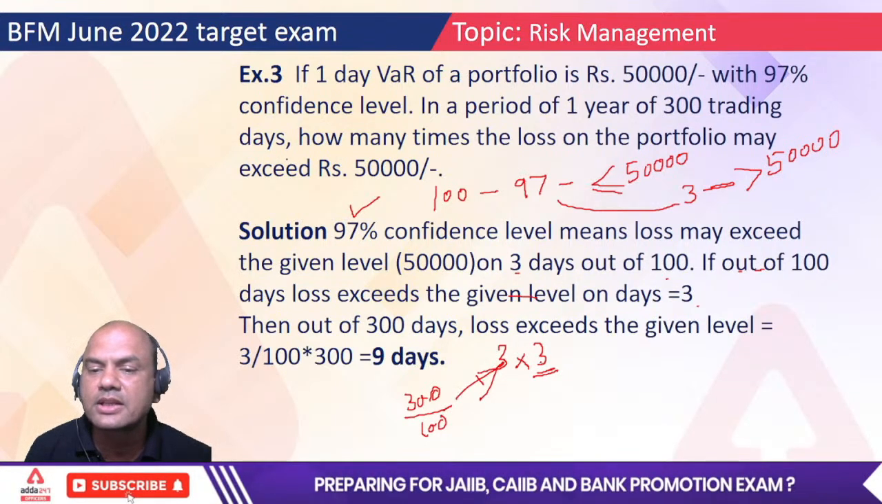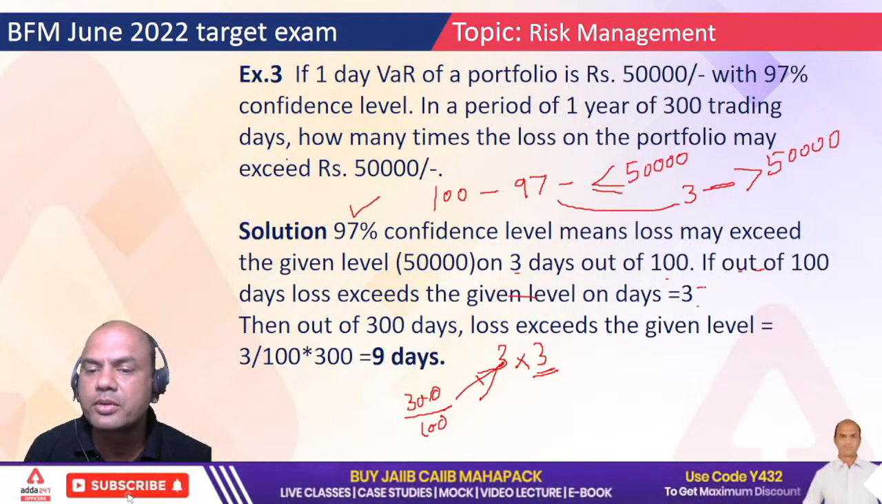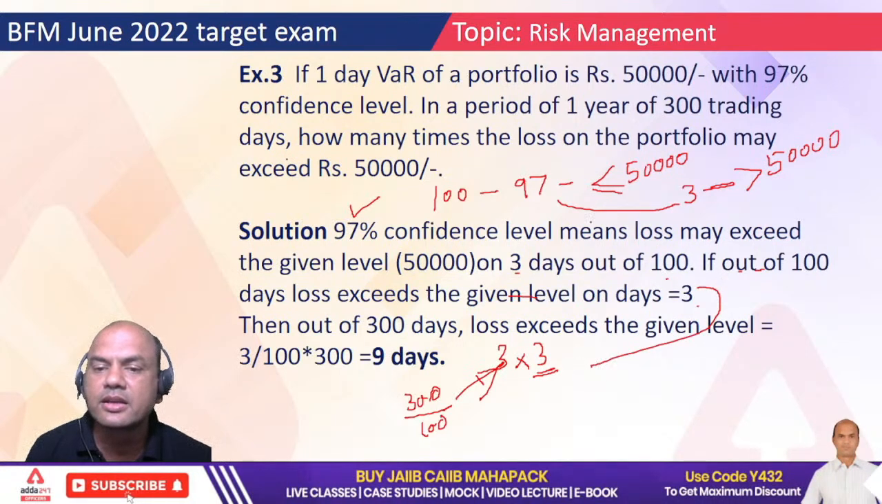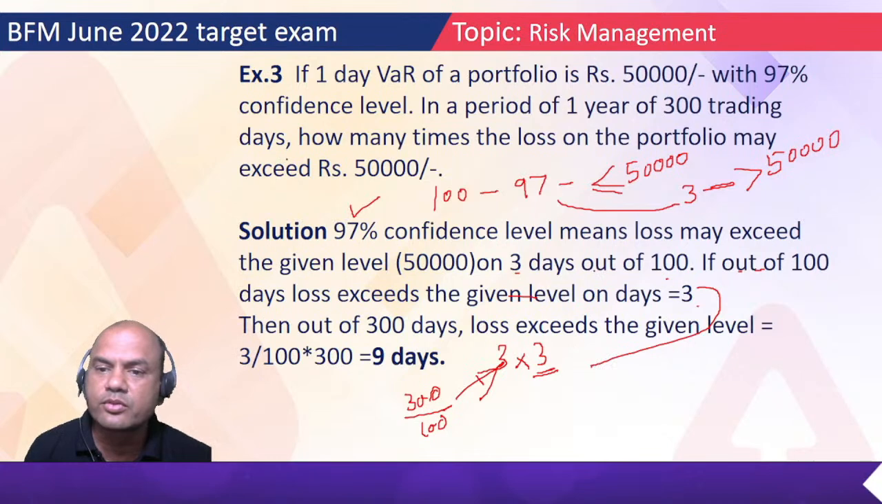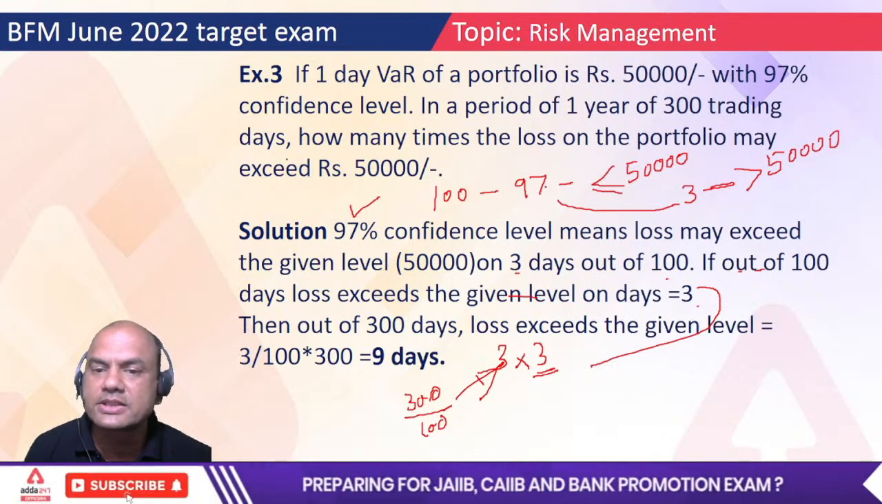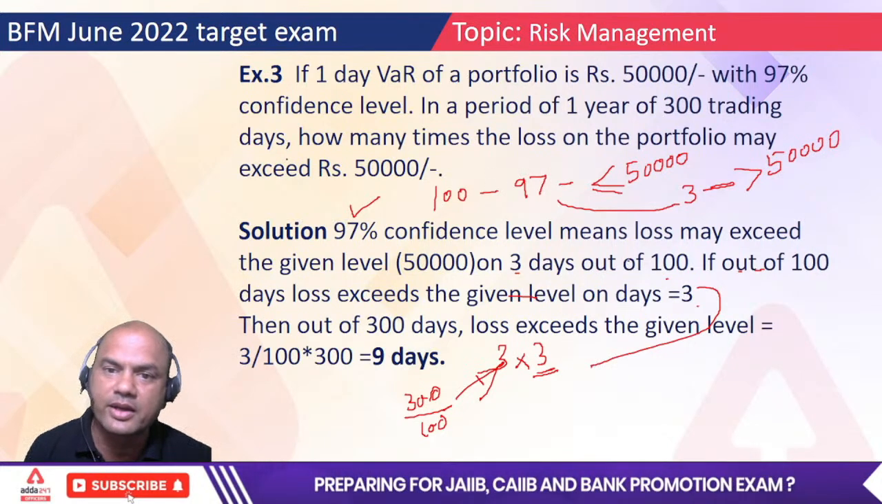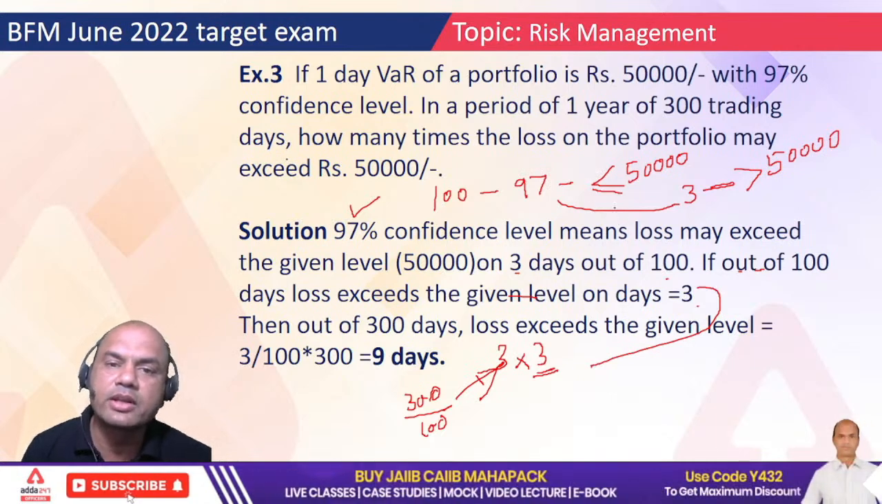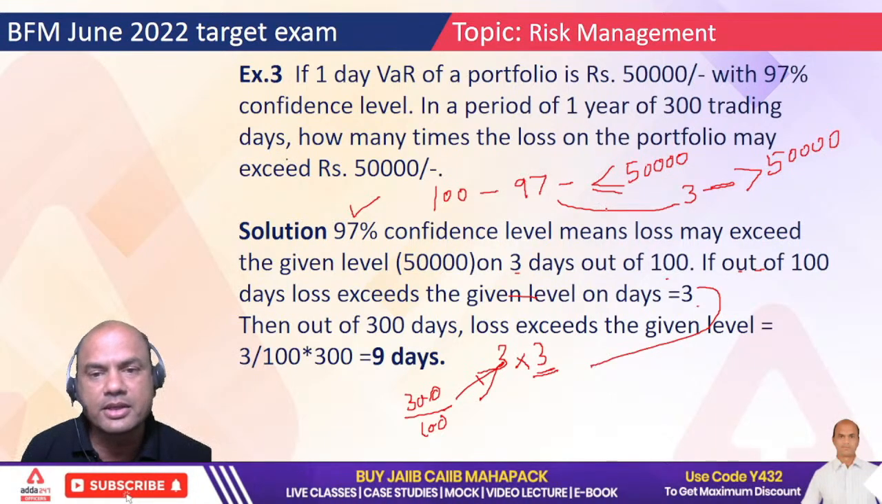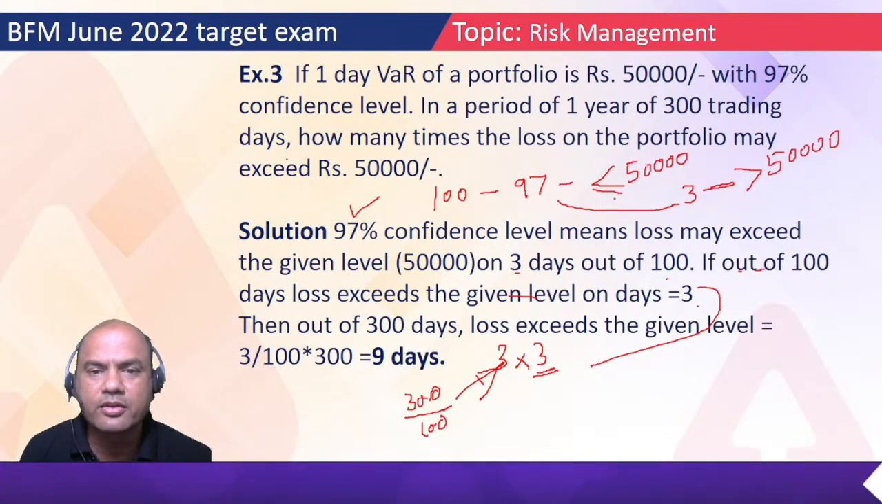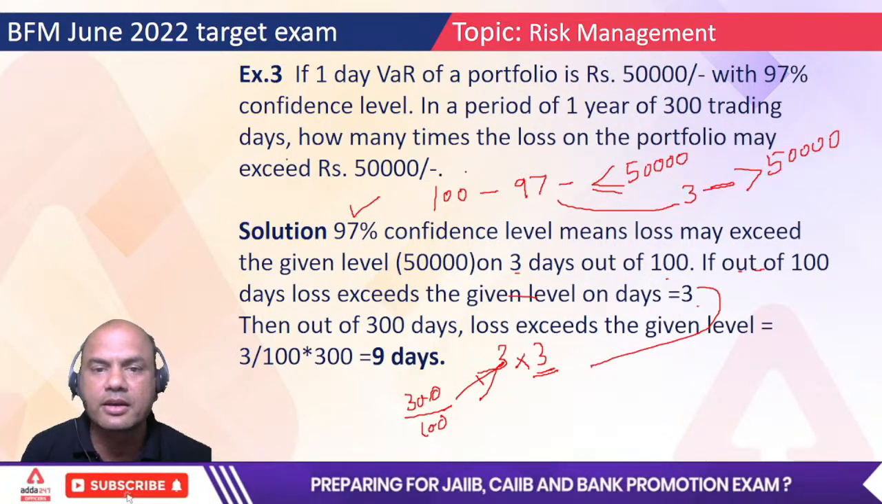And where did the first 3 come from? This 3 is what we found from the calculation, 100 minus 97. Got this one? Has everyone understood this problem? Type yes, because this is very important. For you, the logic should be clear.